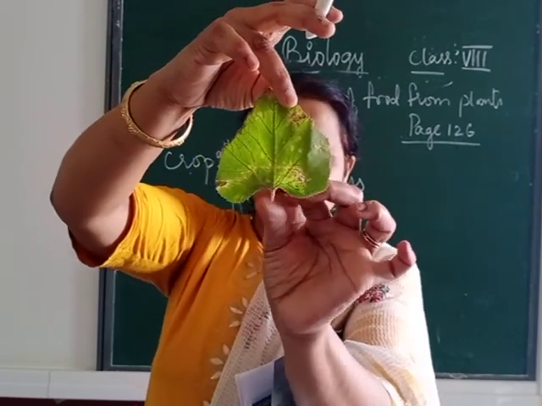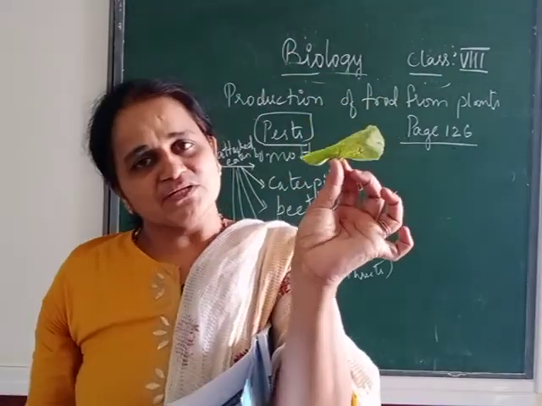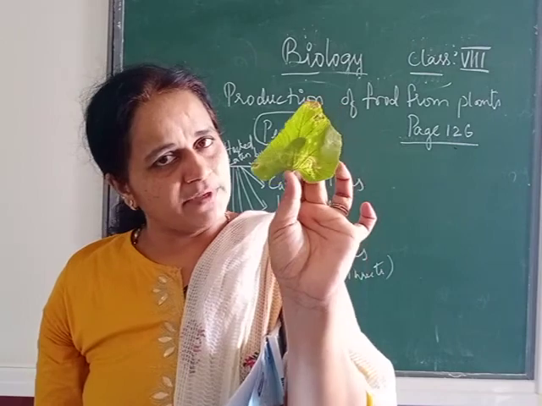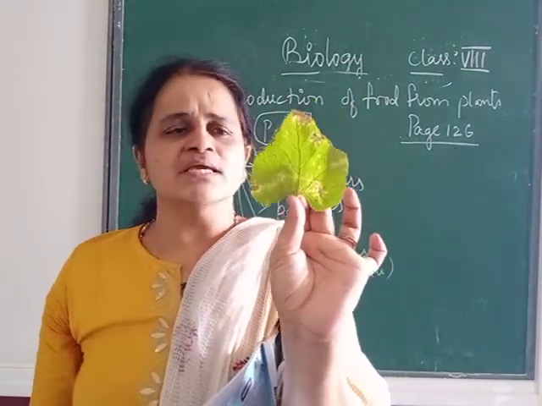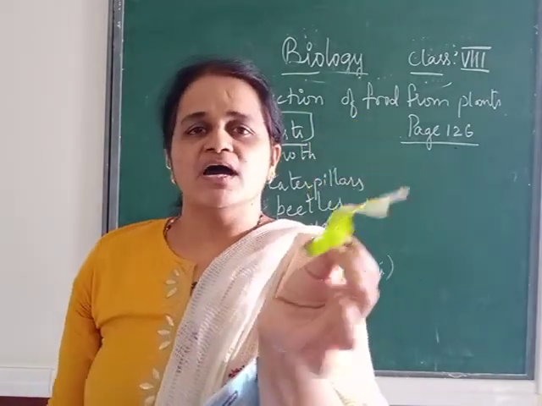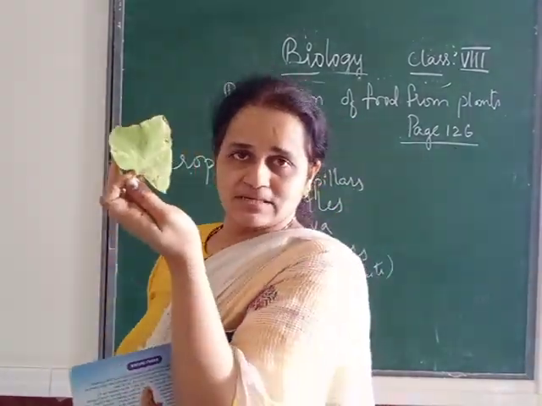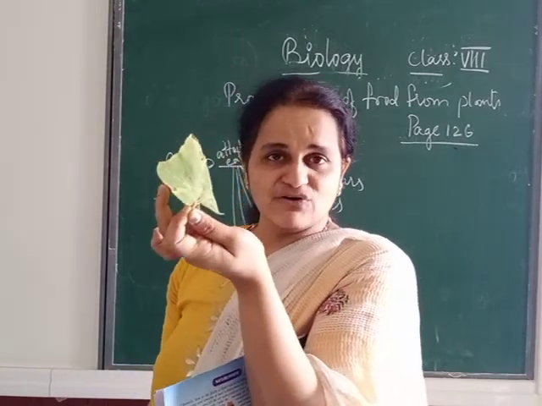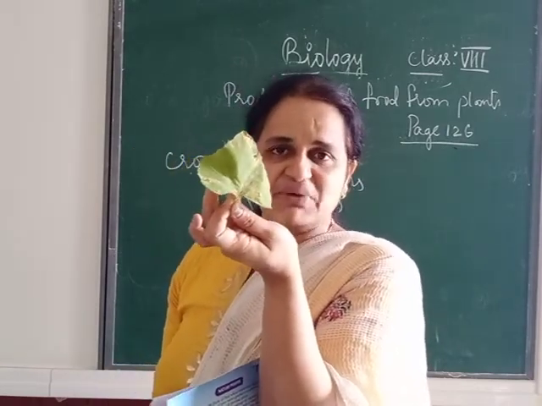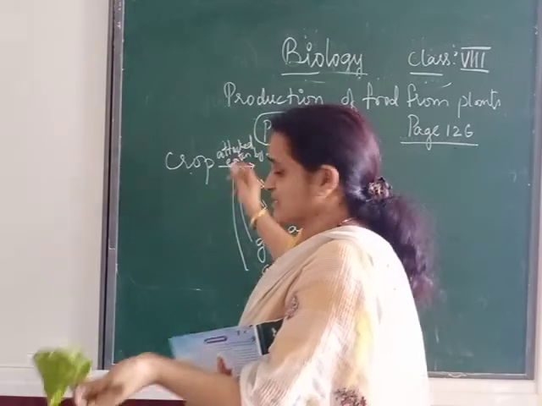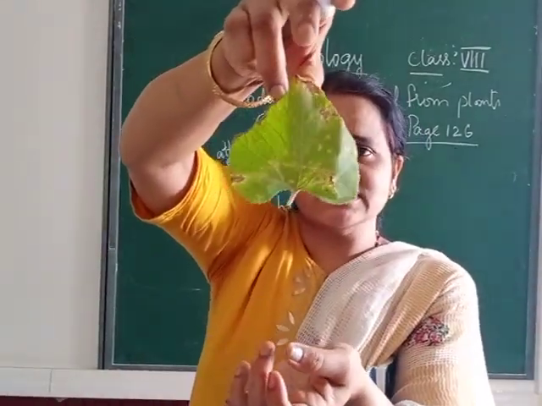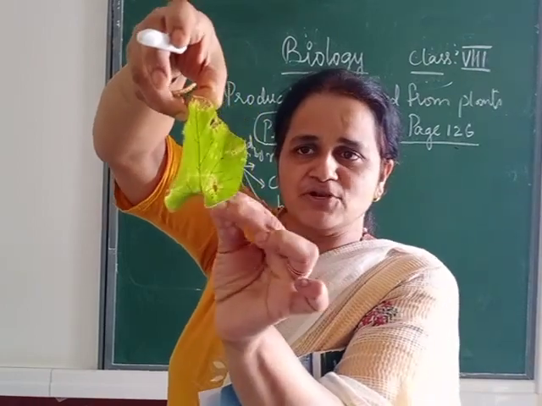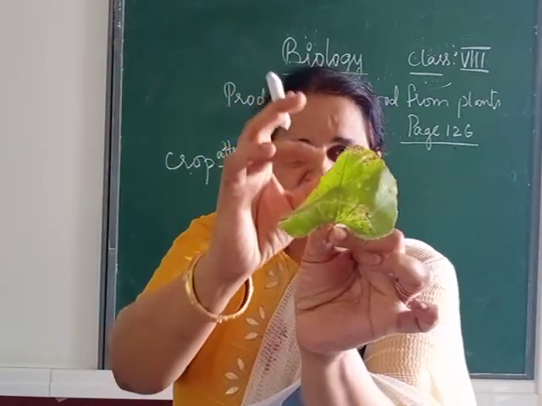So when the leaf is being eaten, what happens to the yield of the crop? The yield will decrease. And when the yield decreases, you will see that there is no proper profit for the farmer. So the farmer needs to prevent the attack of this or such kinds of pest. So what is the meaning of pest? Hope all of you saw this leaf, which is a diseased leaf. You can see some yellow spots, some leaves being eaten.